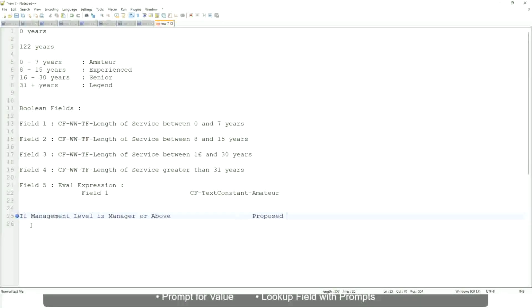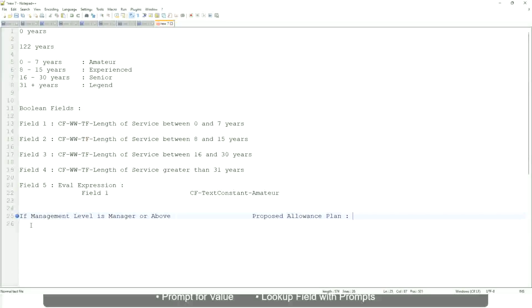We are going to have, if the management level is manager or above, a proposed allowance plan, right? We are going to find out what allowance plan we are going to propose for the new managers.